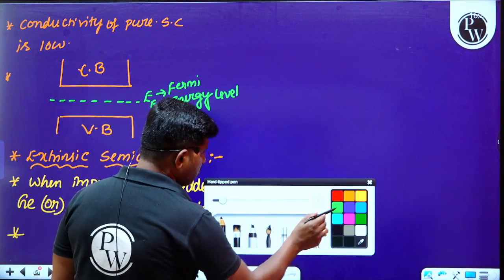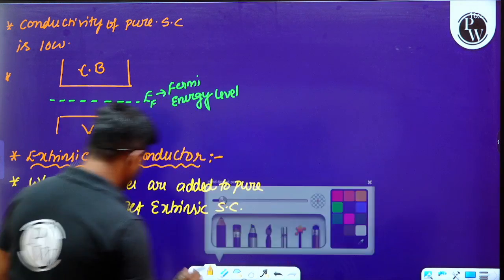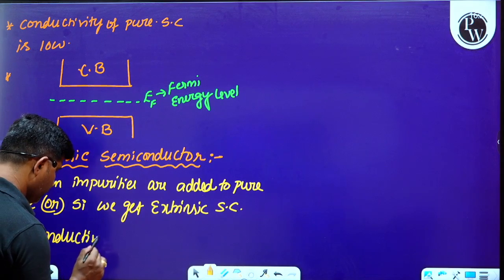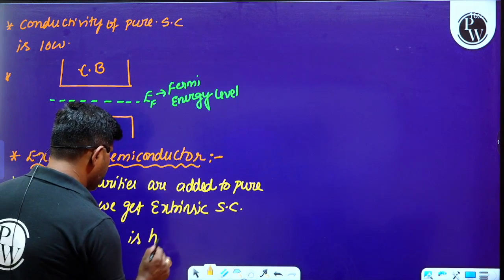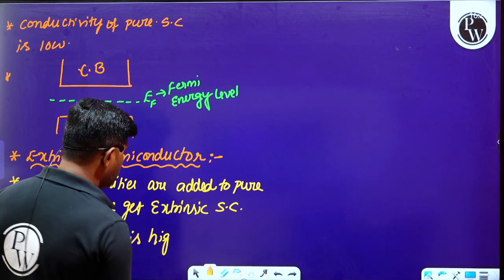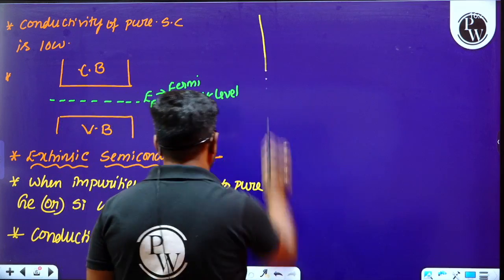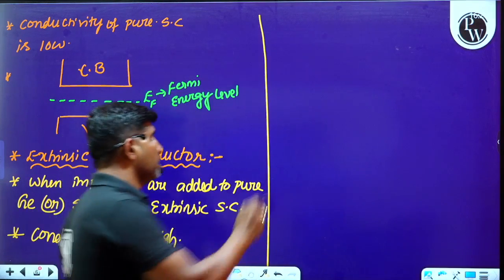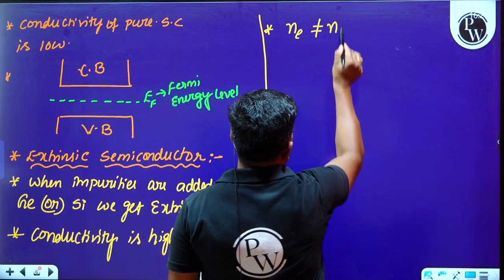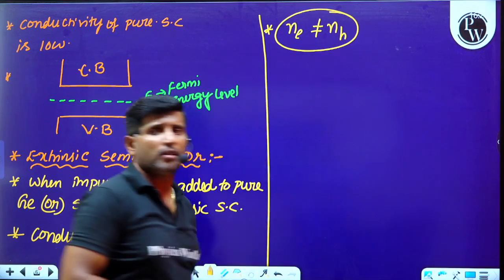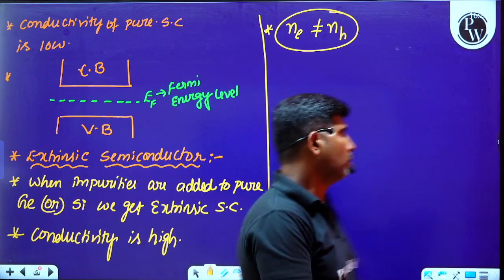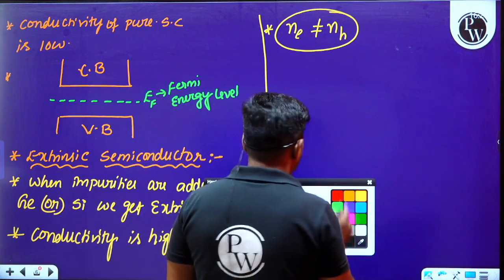So observe this. What are the points we have to understand under the extrinsic semiconductor here? One thing we have to be very clear about is that conductivity is high compared to intrinsic semiconductor. Conductivity will be high for impure or extrinsic semiconductors. And one more thing we have to understand is that the number of electrons is not equal to the number of holes. Okay.